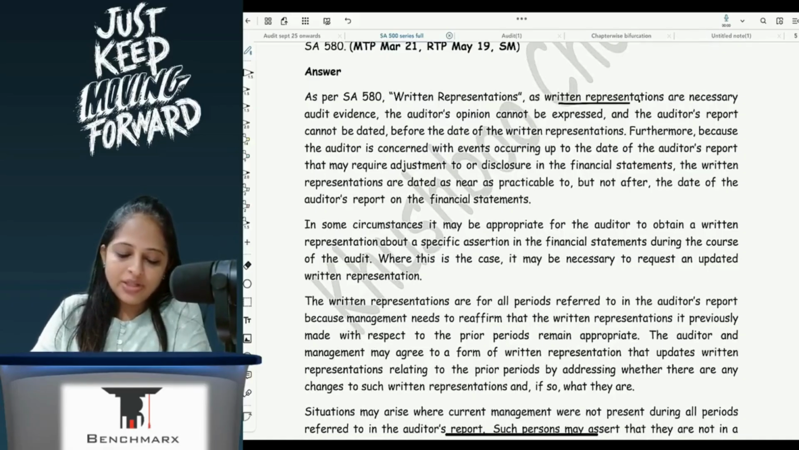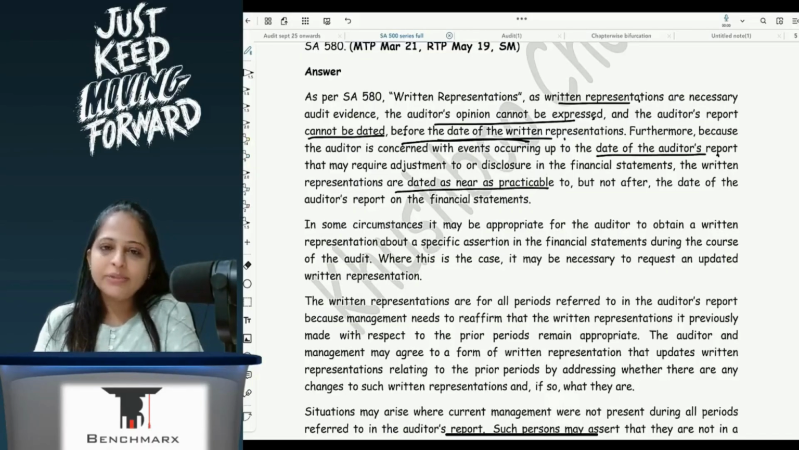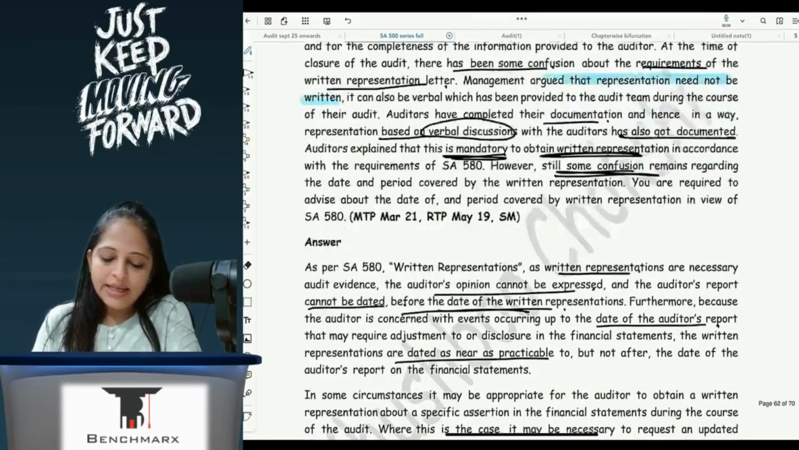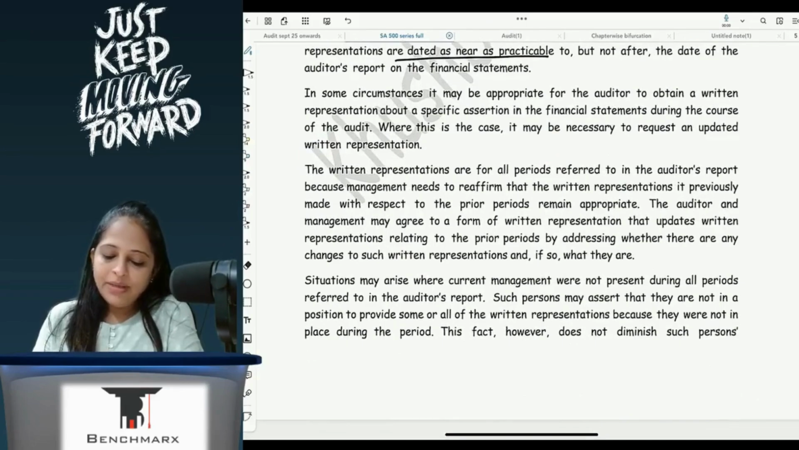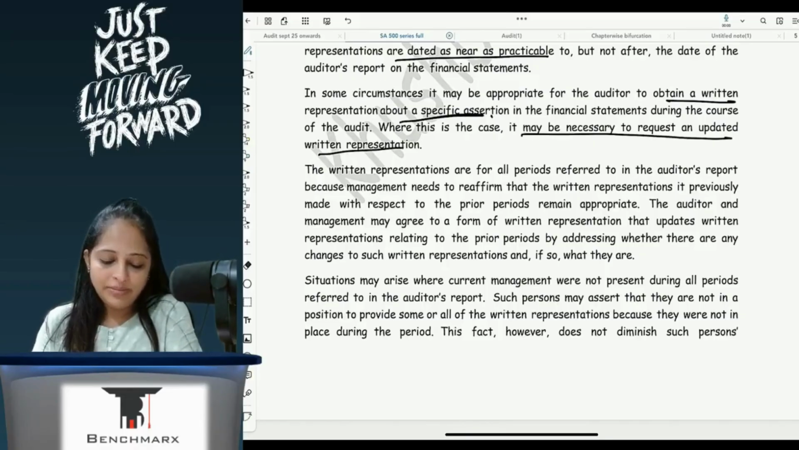As written representations are necessary audit evidence, auditor's opinion cannot be expressed and audit reports cannot be dated before the date of written representation. Further, because auditor is concerned with events occurring up to the date of audit report that may require adjustment to a disclosure in FS, written representations are dated as nearly as possible but not after the date of audit report. In some circumstances, it may be appropriate for the auditor to obtain written representation about a specific assertion in the financial statement.